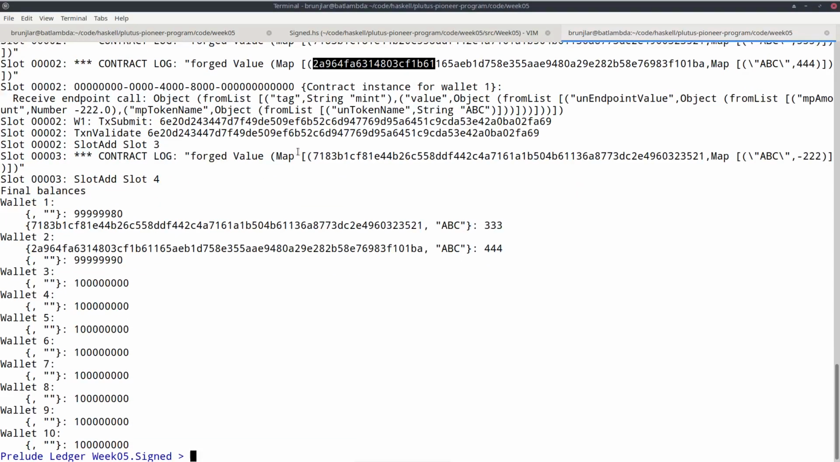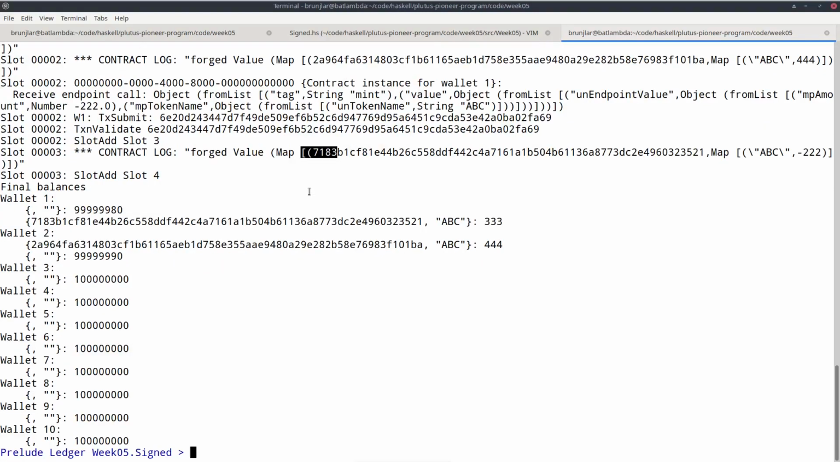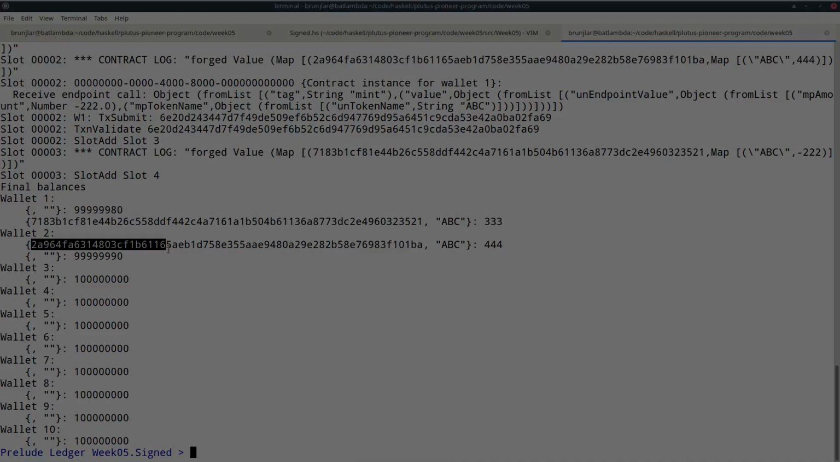And okay, here in this line, wallet 1 burns some of the tokens it minted earlier. And then when we look at the final balances, we again see that wallet 1 and wallet 2 each have native tokens, but now it's not the same anymore. It's given by different monetary policies. This token can only be created and destroyed by wallet 1, and this token can only be created and destroyed by wallet 2.